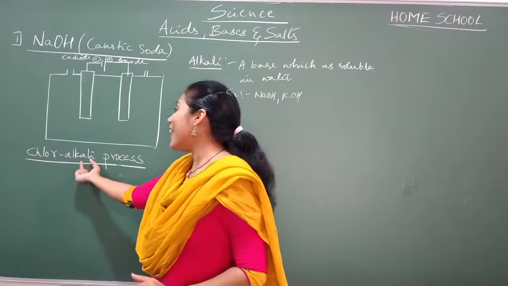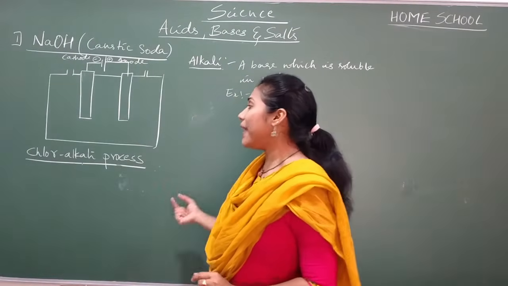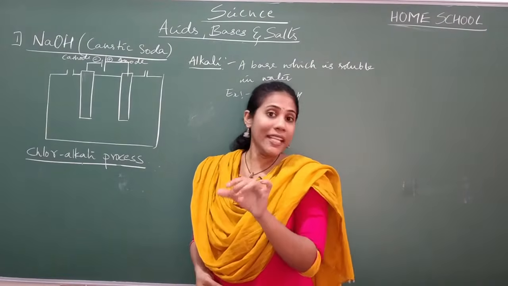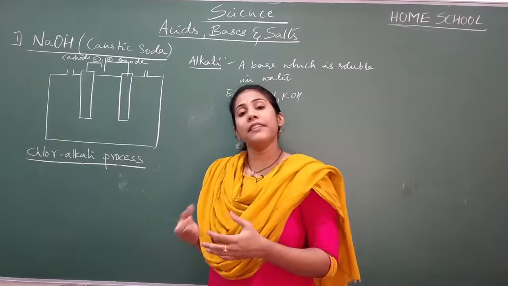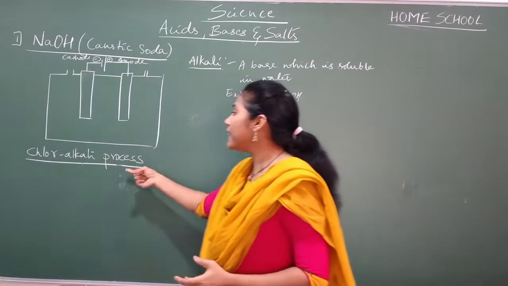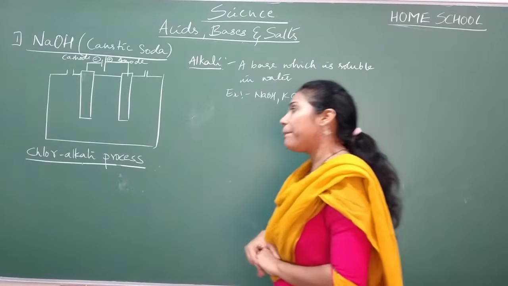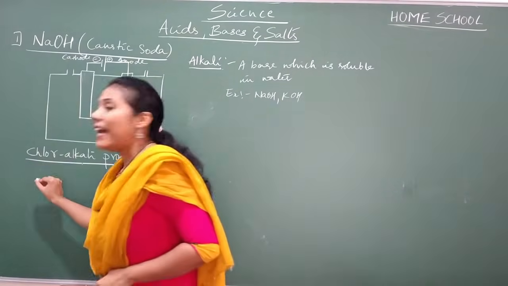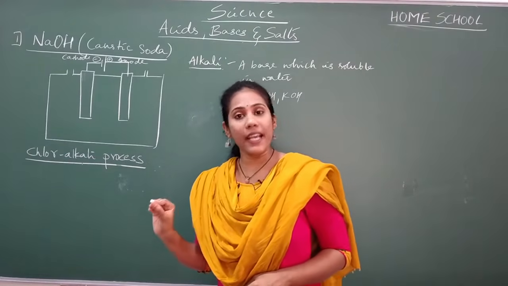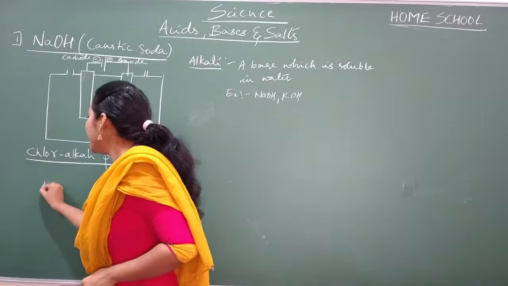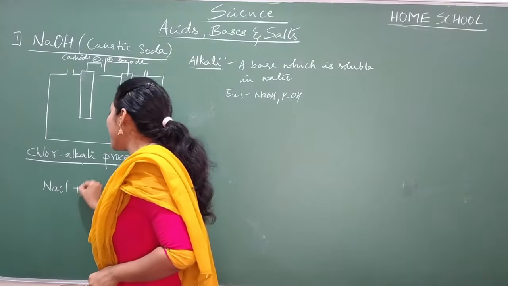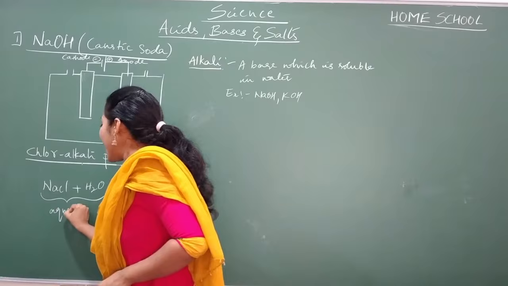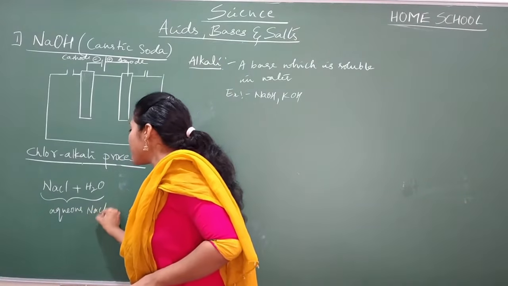We are preparing alkali and we are also preparing chlorine. During the course of preparing NaOH, you get chlorine as the byproduct. That is the reason this process is called the chlor-alkali process. To prepare NaOH through the chlor-alkali process, we take aqueous sodium chloride as the raw material. So we are taking NaCl plus water, and this is aqueous NaCl solution.